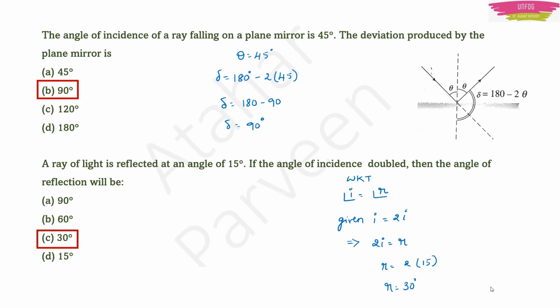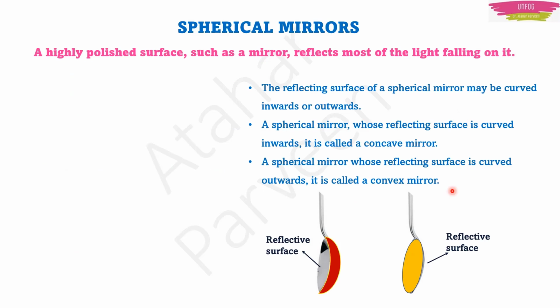Now let's proceed with what is reflection. First of all, reflection happens in a highly polished surface. That polished surface could be a mirror. This mirror reflects most of the light falling on it. Because they are curved in their shape, we call them spherical mirrors.